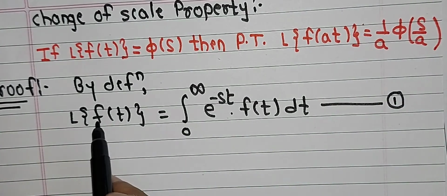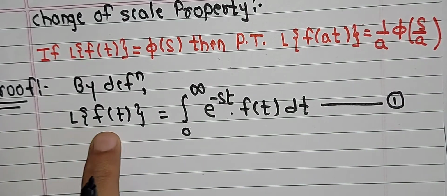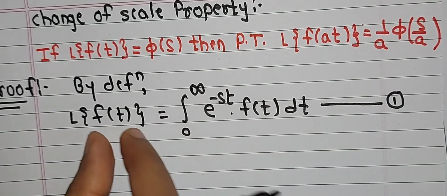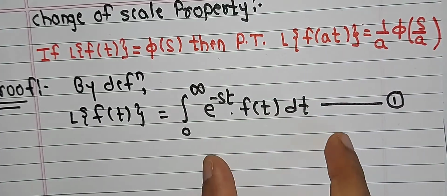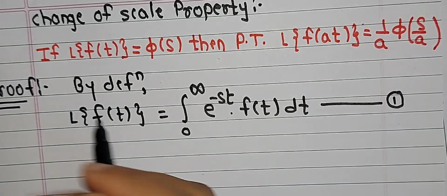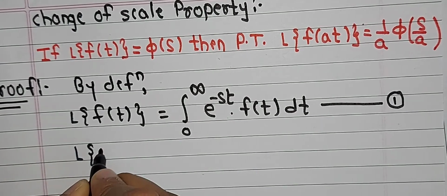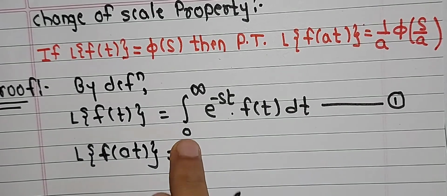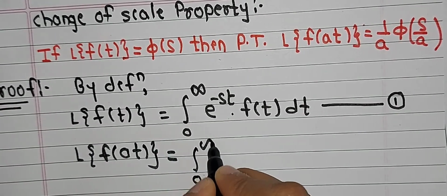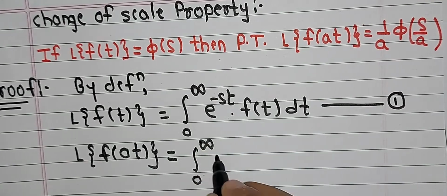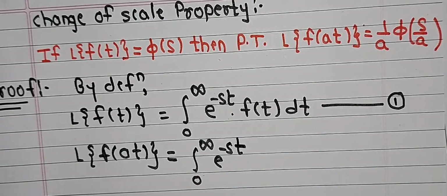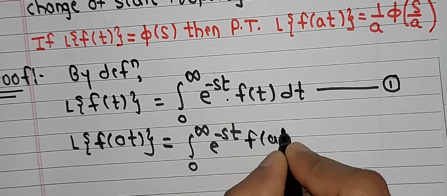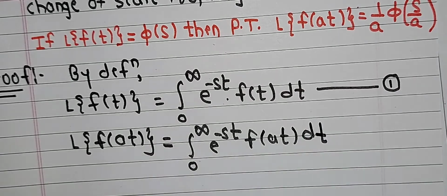We have equation number 1 for f(t); here it is f(t) and here it is f(at). So with the help of equation number 1 we can write the Laplace of f(at) as the integral from 0 to infinity, with the range remaining as it is, e raised to minus st remaining as it is, and f(t) replaced by f(at), dt. This is my definition.